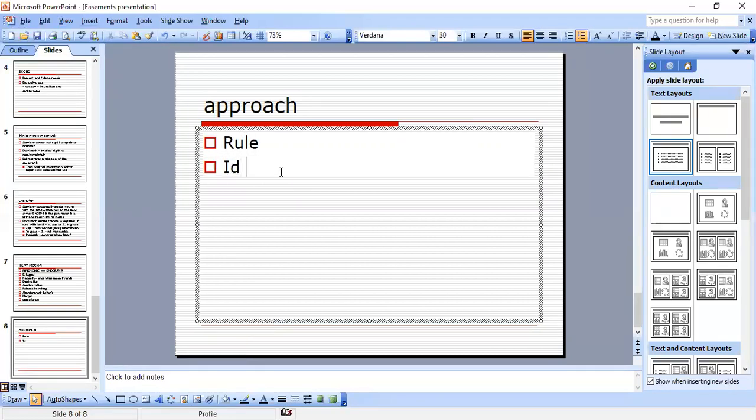Then you're going to identify the type of easement. Is it affirmative or negative? Appurtenant or in gross? Then creation: how was it created? And then we discuss any of the issues if they are raised by the facts.